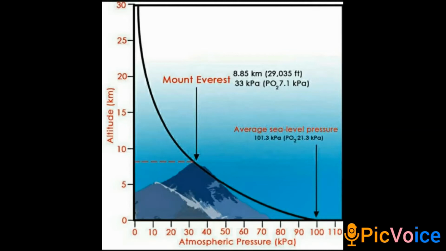Okay, this is the variation. Variation is nothing but the decrease or increase in the level of atmospheric pressure as we move from the sea level to the higher places. Whether it increases, decreases or remains constant, that is what we will learn from this graph. Variation is the change of atmospheric pressure with altitude. How the atmospheric pressure changes, how it varies, that is what we are studying in this topic.